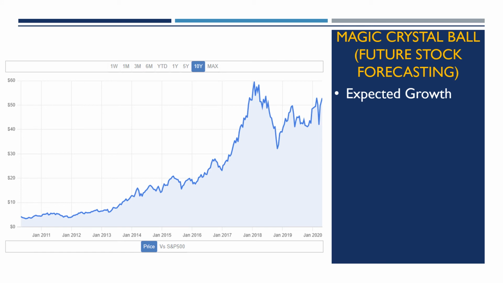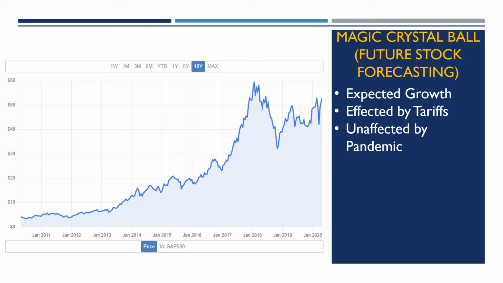So all these things factor into our decision. So we know that there's expected growth. We touched on that in the last slide. We can see that they were affected by the tariffs, but they've since recovered, bounced up in 2019, and they seem to be doing all right. Relatively unaffected by the pandemic.